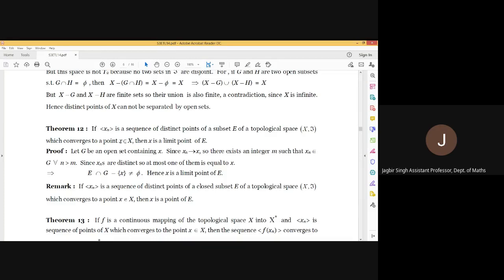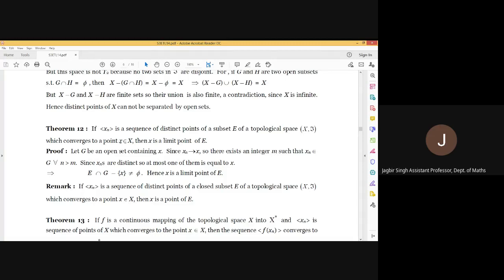And for this, assume G is an open set containing x. Our target is to prove that E intersection G minus x is not equal to empty set. Now since xn converges to x, G contains infinitely many terms of this sequence.